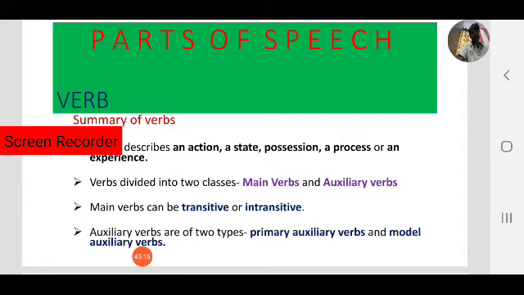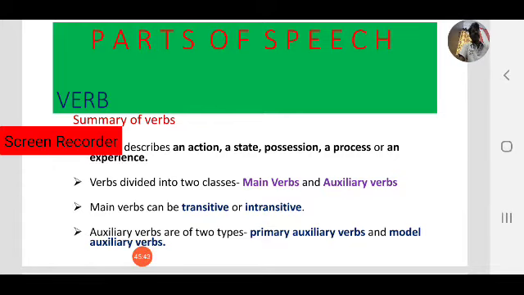I am learning, or I learn English. Learn, that is a main verb, that is my action. I learn English. He learns English. She learns English, that is our action. So I am a teacher, that is my status. Am is a verb, am is a state.